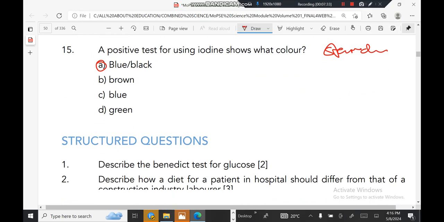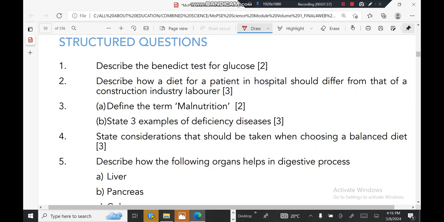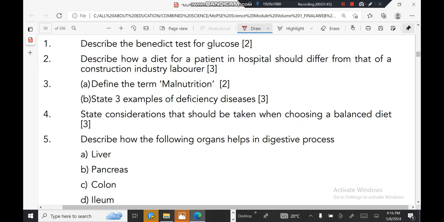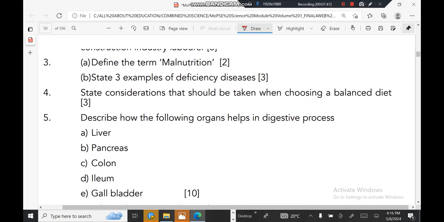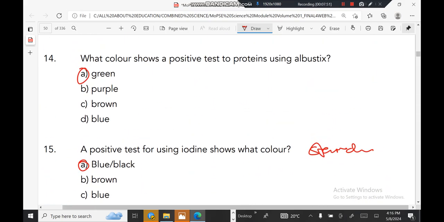Let me just go through some questions here. All right, structured questions. We have: describe the Benedict test for glucose. Guys, for this one, you can just revise on your own. I think these are other questions. As for now, I'm doing paper 1 revisions.